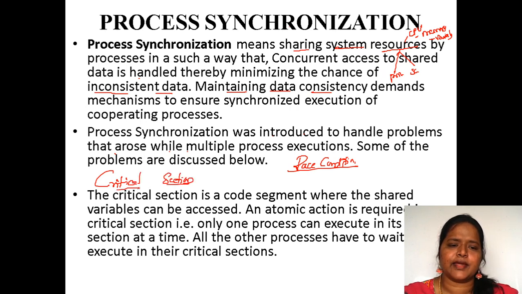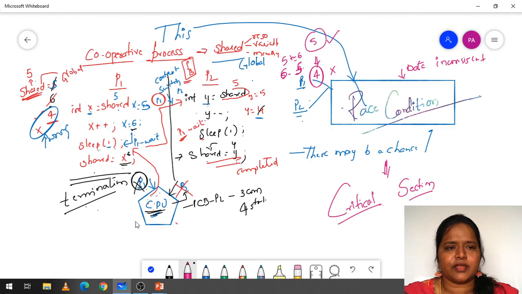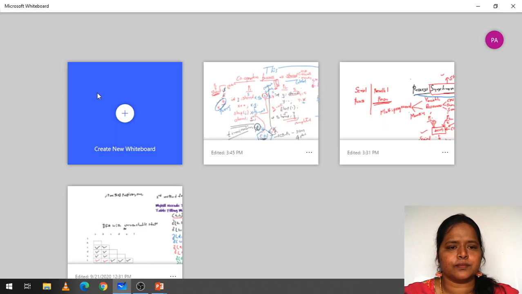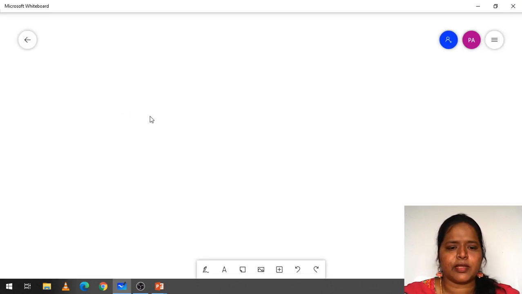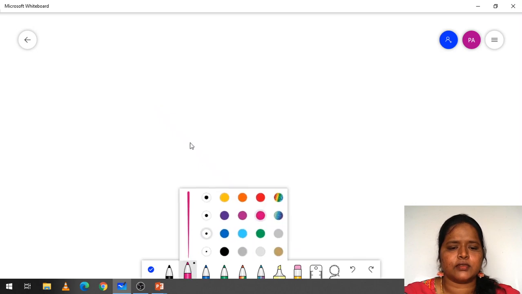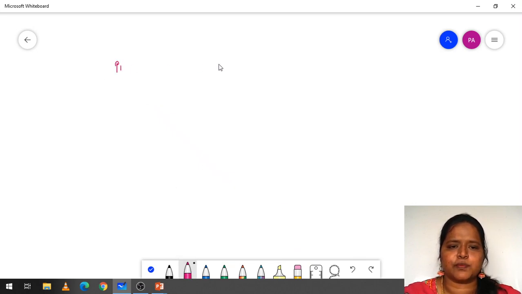What do you mean by a critical section? Critical section is a piece of code where the shared variables are going to be locked. Suppose, for example, in the code here we have process P1, and here we have process P2.